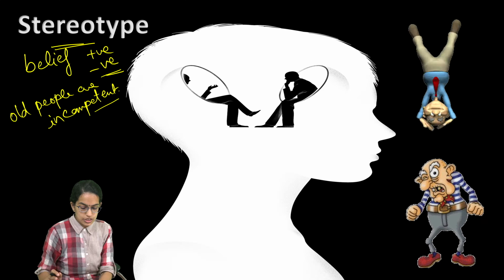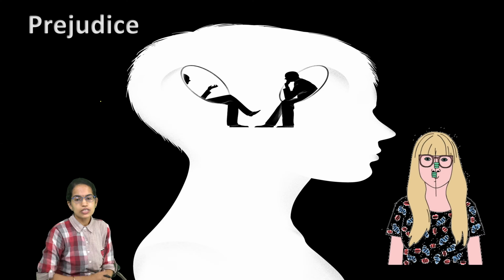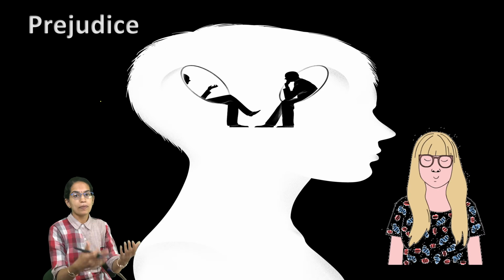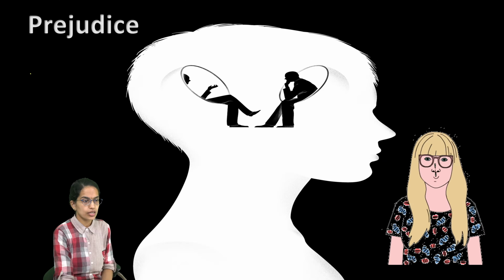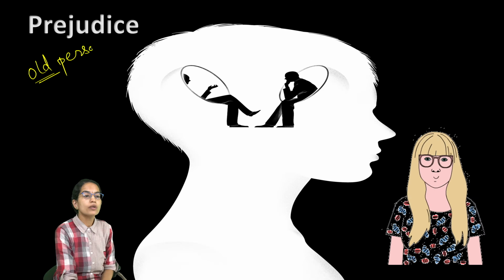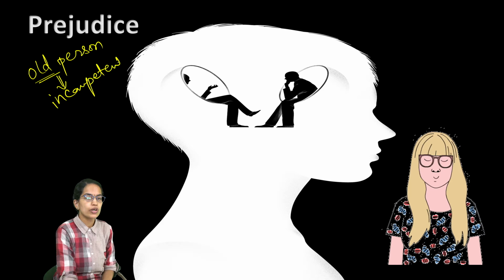Now, this stereotype converts into a prejudice. How does this convert into a prejudice? Let's say I need to hire a person for my company. Now, when I am hiring a person for a company, I have a preconceived notion, which was my stereotype, that old people are incompetent. Let's say a person walks in for an interview.